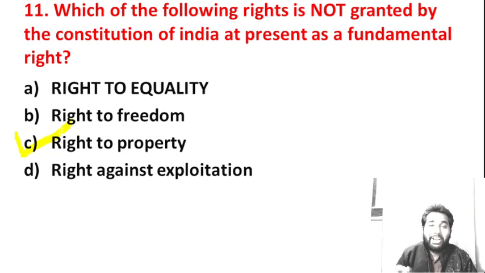It was deleted from the list of fundamental rights in 1978 by the 44th constitutional amendment. At present, the right to property is a legal right given in Part 12, Article 300A of the Indian Constitution. So C is the correct answer.